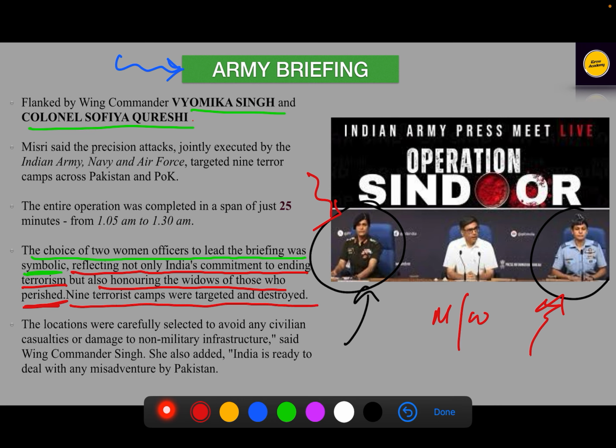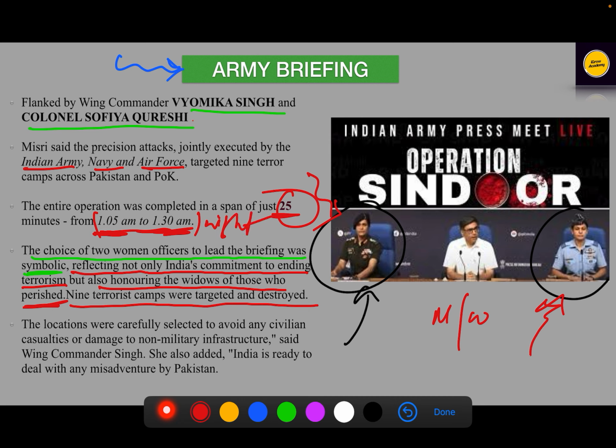See, the Misri said that precision attacks were taken and jointly executed by the Indian Army, Navy, and Air Force. So the operation took just 25 minutes, and we made the situation very bad for Pakistan. Only in 25 minutes, from 1:05 a.m. to 1:30 a.m., in the night,